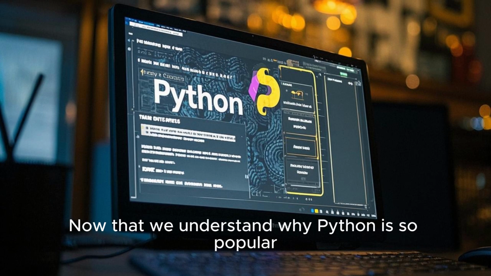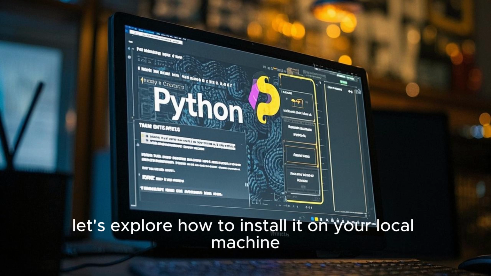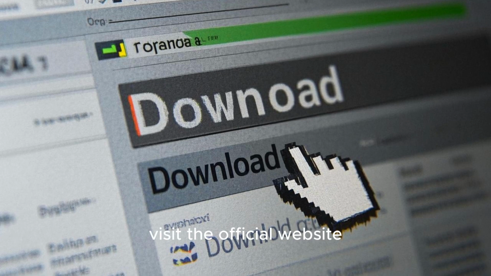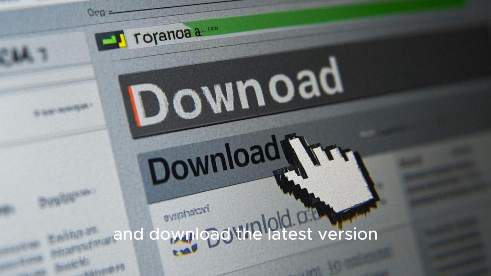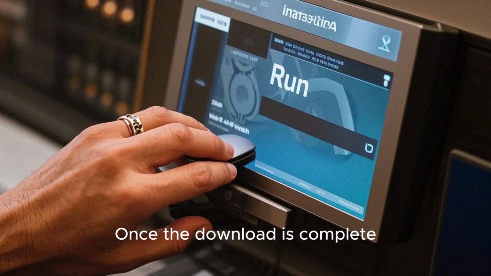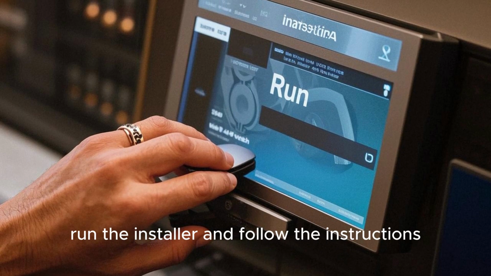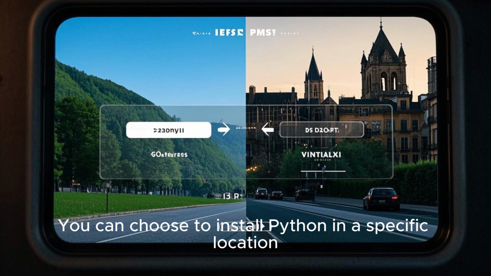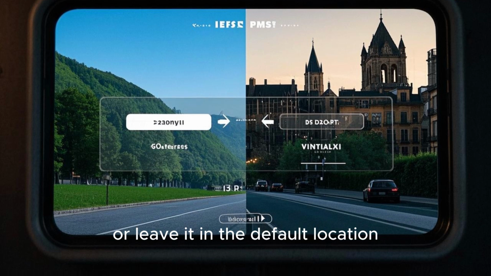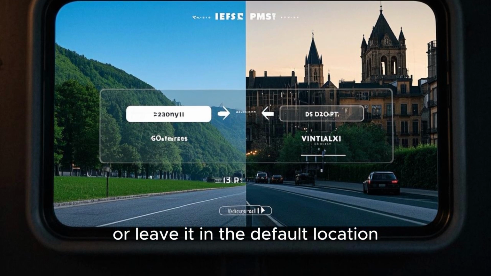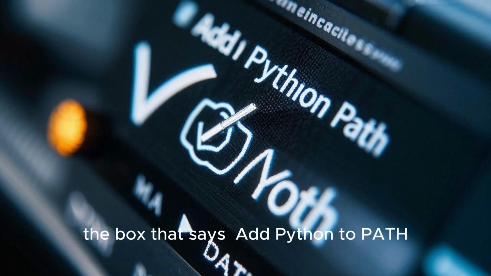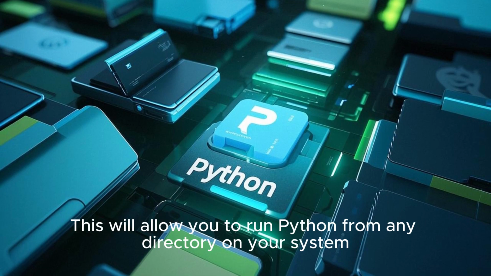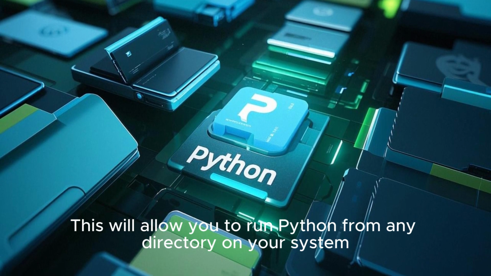Now that we understand why Python is so popular, let's explore how to install it on your local machine. To install Python, visit the official website and download the latest version. Once the download is complete, run the installer and follow the instructions. You can choose to install Python in a specific location or leave it in the default location. During installation, you'll also need to check the box that says Add Python to Path. This will allow you to run Python from any directory on your system.